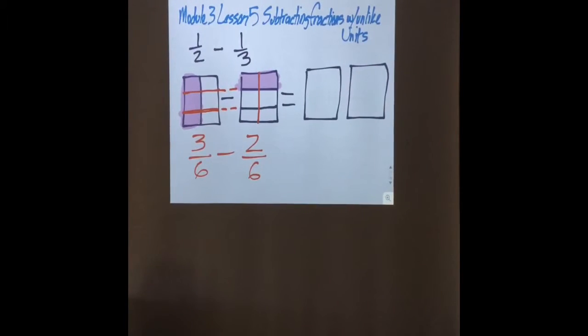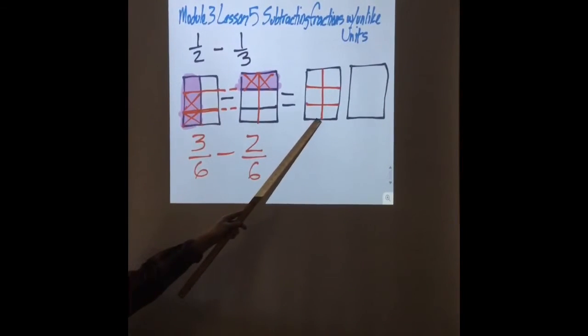What do you think? Yeah. So I'm going to cross this one off, which means I can cross this one off, right? And I'll cross this one off, and I can cross this one off. Is that correct? Yes. So let me draw my lines in my box. I've got my half line, right? And then I've got my thirds line. How many areas do I need to shade in my answer box?